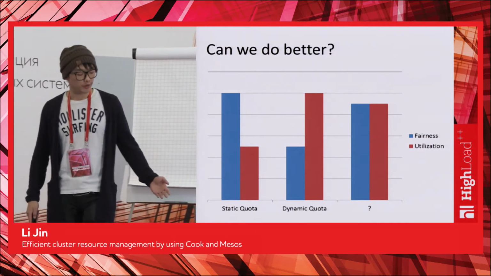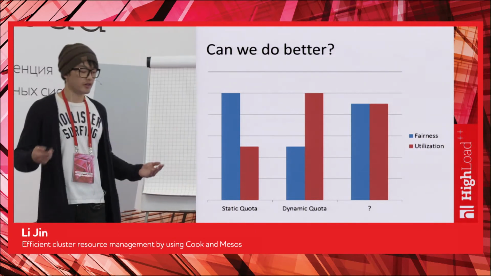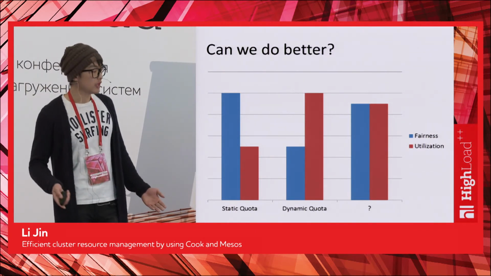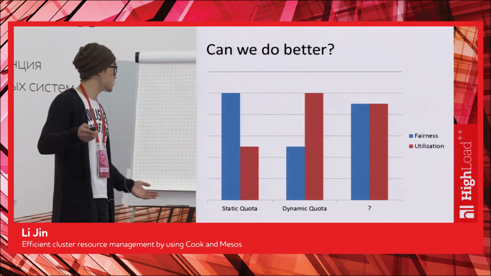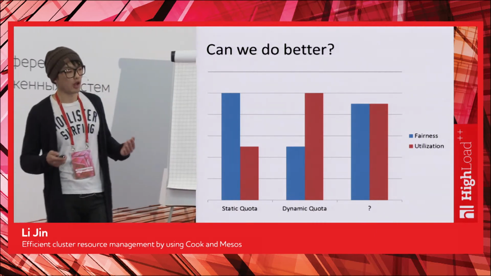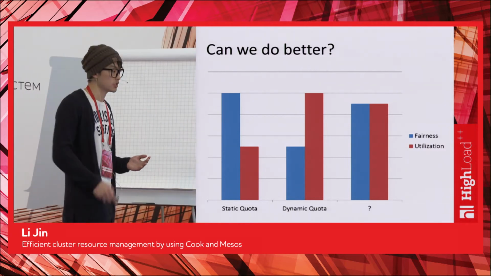So can we do better? Static quota is great in fairness and low in utilization. Dynamic quota is the opposite. Can we have something that's both high in fairness and high in utilization?